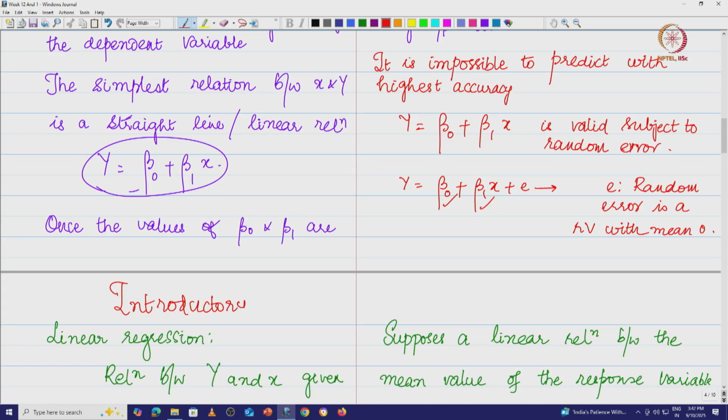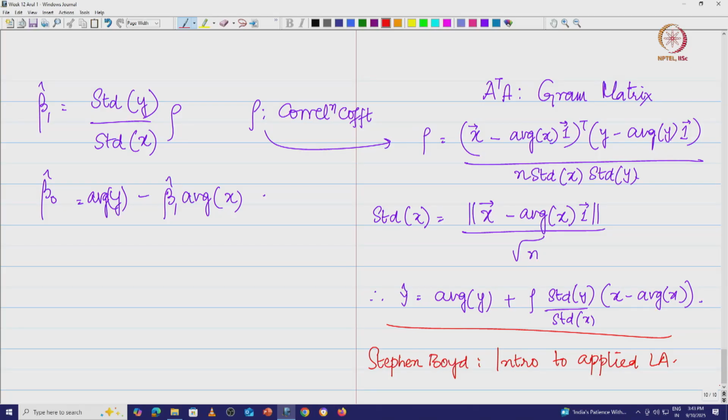When we come back for the next lecture, we will look at logistic regression, and with that we will wind up the week 12 classes, right. In this class we looked at the idea of linear regression: finding out if there is a simple straight line relationship between the input variable and the response variable. Then we looked at the linear algebra, the least square solution, and connected these two things and put everything in order. So when we come back in the next class, we will look at logistic regression. Namaste.